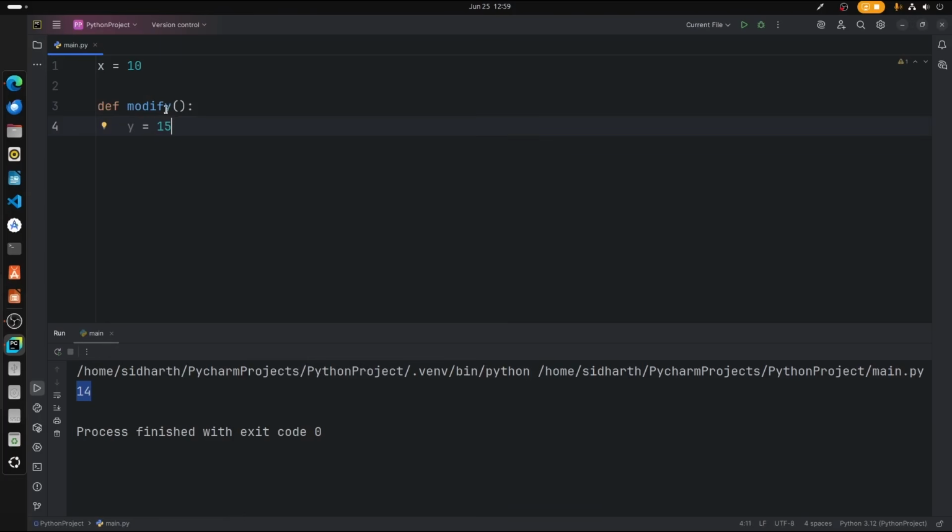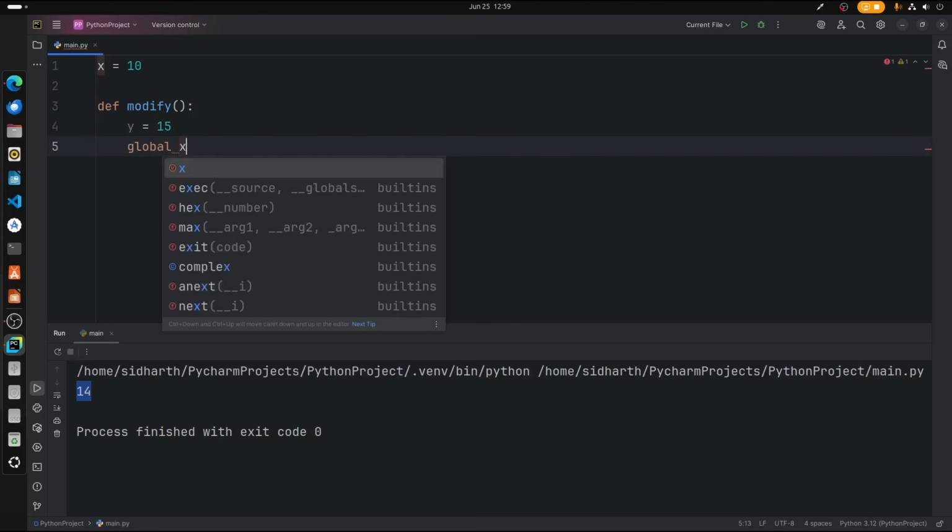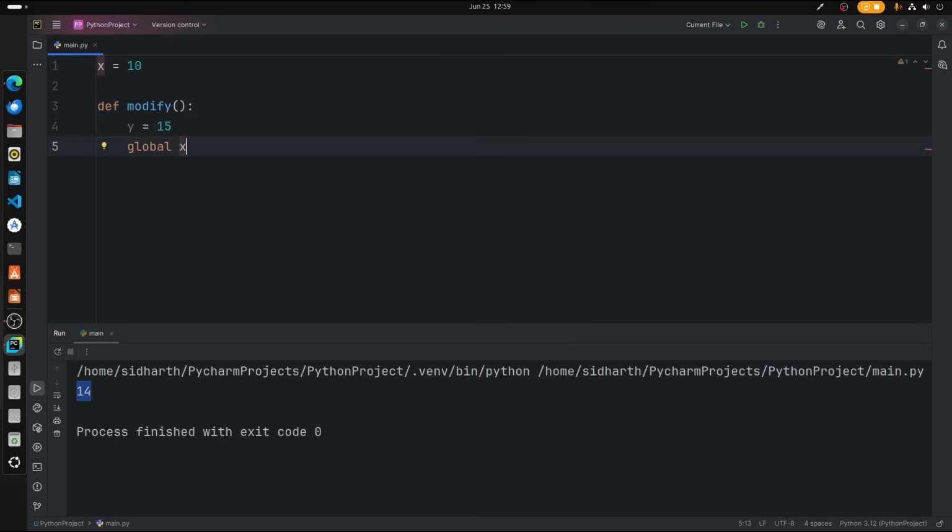But what we can do here is we can even include this x here because this is a global variable. First, we need to access this x. For accessing the x, we're going to type a keyword called global and x. So now this variable will be called inside this function as a global variable.